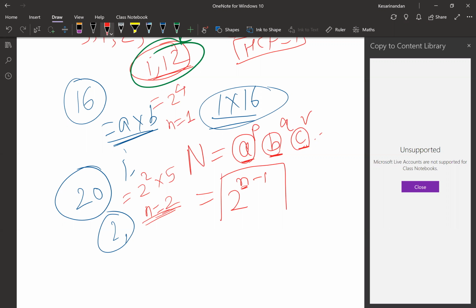And this covers it. See, perfect squares will have just 1. So n will take the value of 1. 1 minus 1 will be 0. 2 raised to 0 is 1. So it will give just one way. Yes, what you're telling is quite correct, in fact.